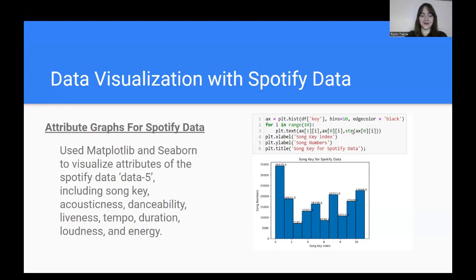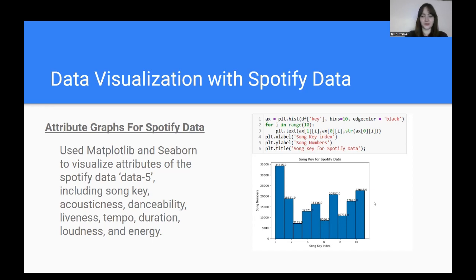I'm Taylor. I did most of the data visualization and the trend visualization. I first started out with the Spotify data set, and I did a bunch of attribute graphs for the Spotify data. I based it heavily on the GitHub code, but we also used our own data, and I took out some of the attributes that we didn't think were necessary. We used Matplotlib and the Seaborn imports to visualize each of the attributes with the Spotify data.